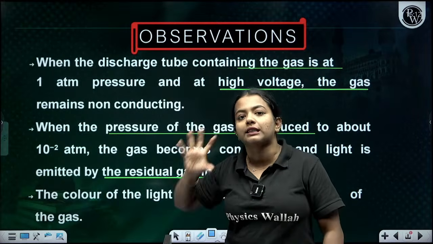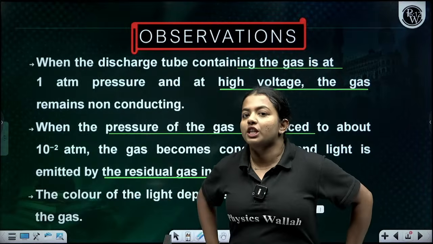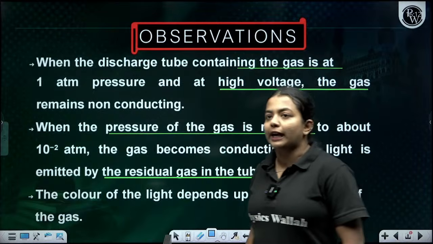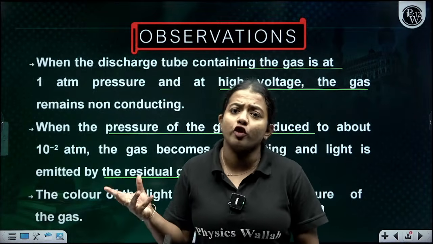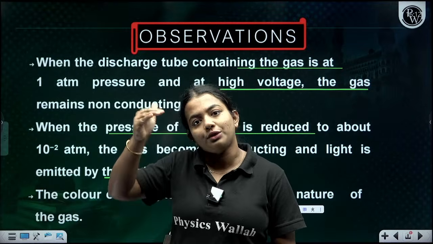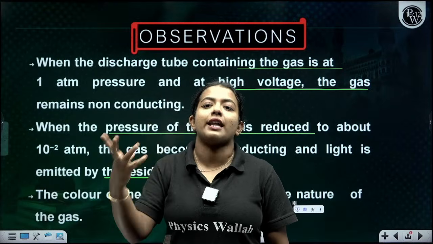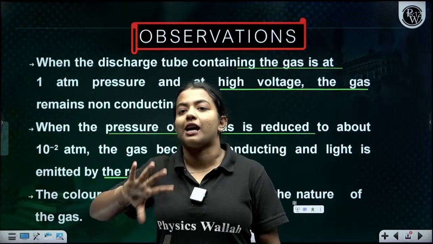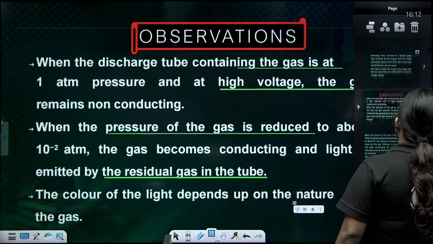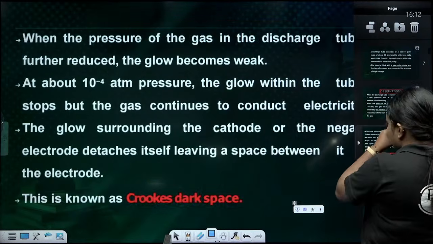When they decrease the pressure, tell me, 1 atm or 10 raised to minus 2, which is less? Of course 10 raised to minus 2 is less. So when the pressure started to decrease, what happens? There is a change and the gas becomes conducting. Clear everyone? Clear?